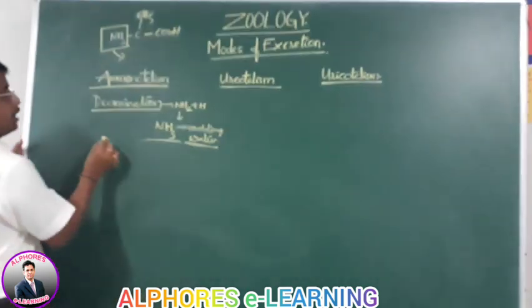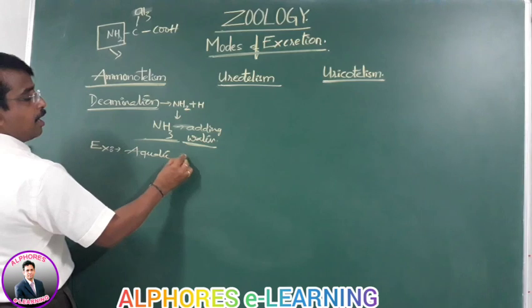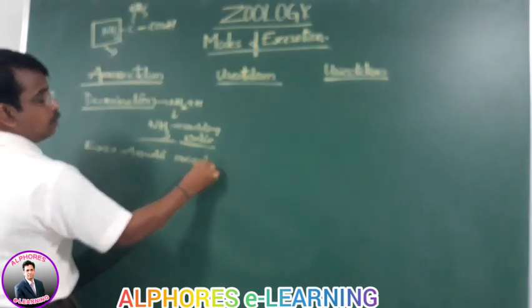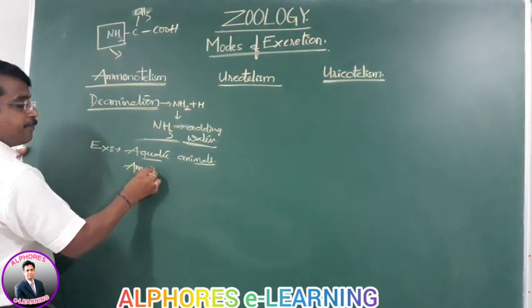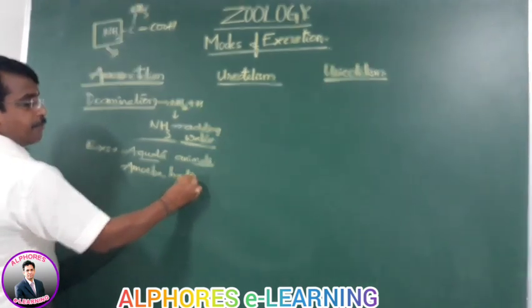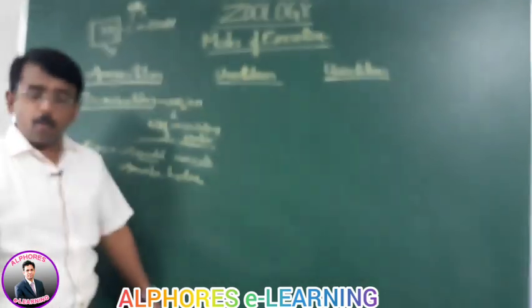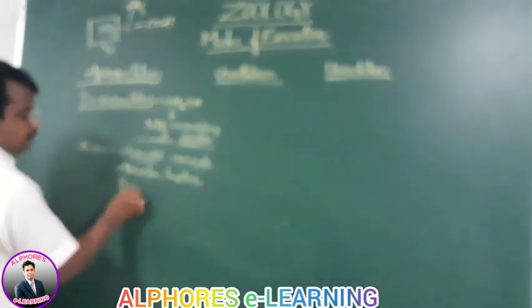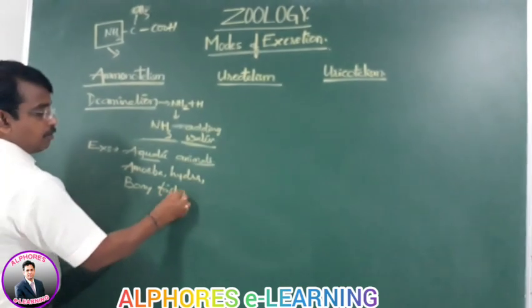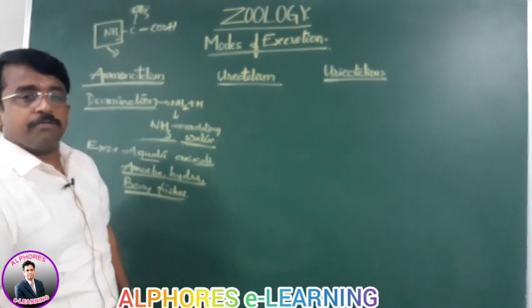That's the reason why ammonotelic animals, examples are aquatic animals, right from the lower group of animals, that is none other than amoeba, hydra, and even the prawn, aquatic, okay, bony fishes, are all what come under ammonotelism itself.